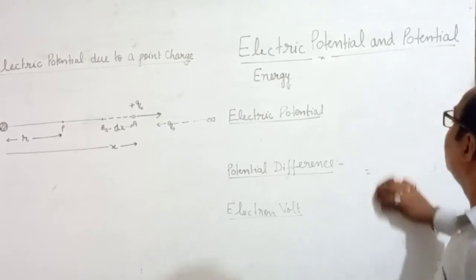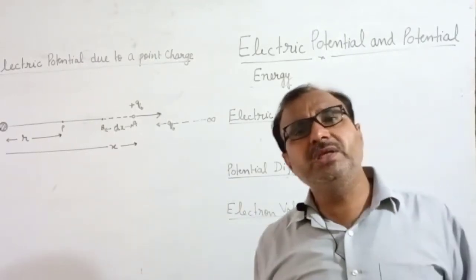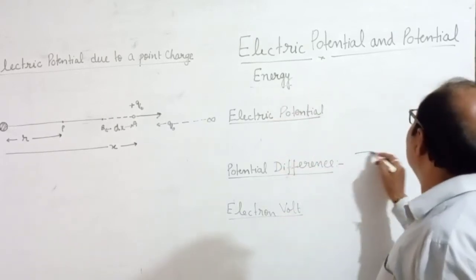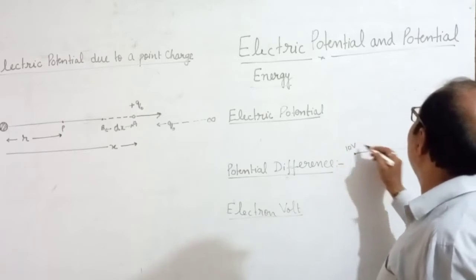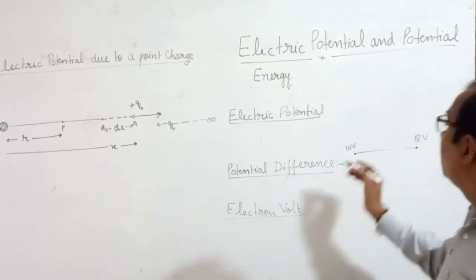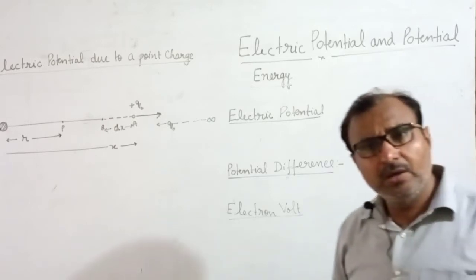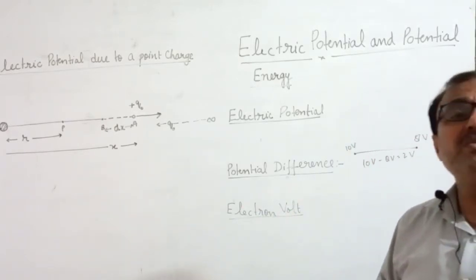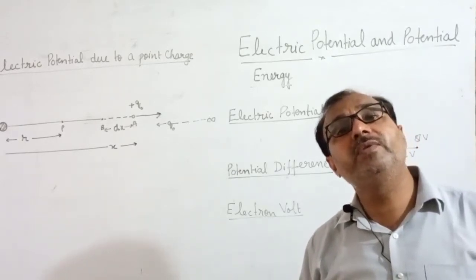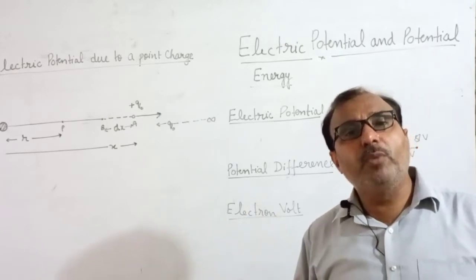Now you see here another term I have written, potential difference. Very common thing. Difference in potential. Suppose that you have a conductor. Here potential is 10 volt, here potential is 8 volt. I ask, what is the potential difference? Very common, 10 volt minus 8 volt, it means 2 volt. So what is potential difference? Difference in the potential across the ends of a conductor is known as potential difference.